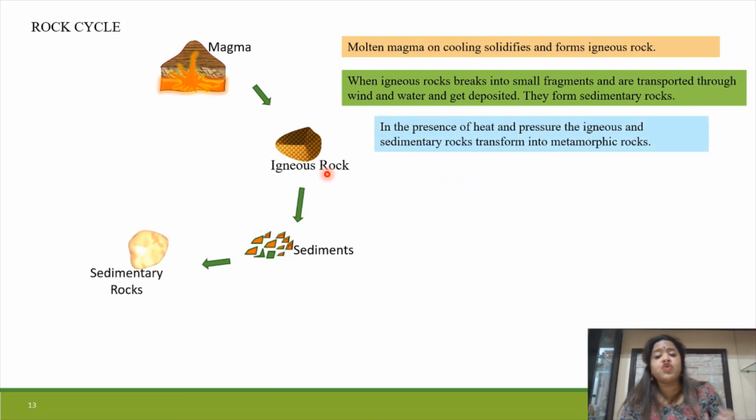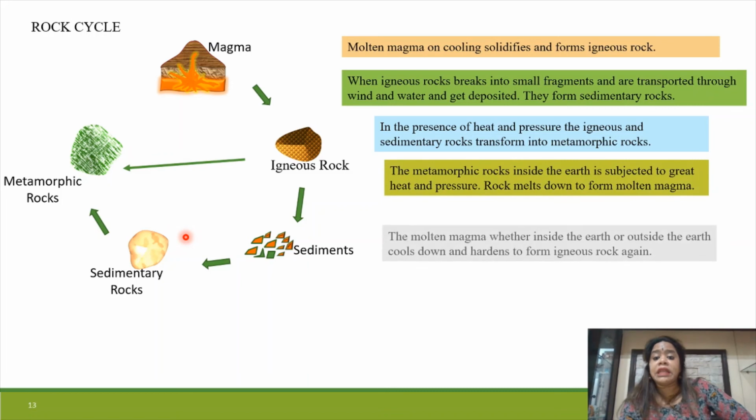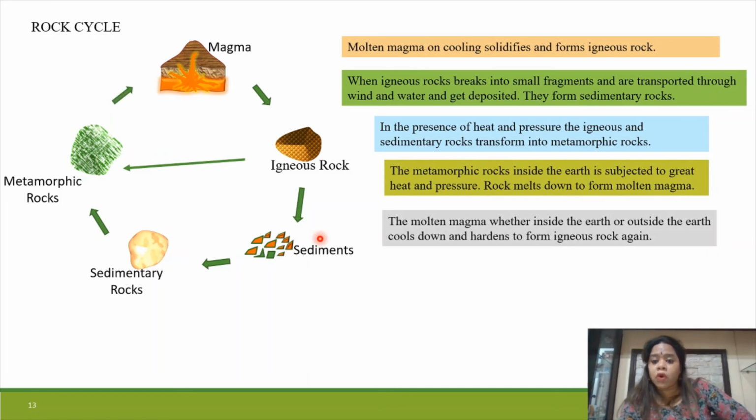In the presence of heat and pressure, the igneous and sedimentary rocks transform into metamorphic rocks. Then these metamorphic rocks inside the earth are subjected to great heat and pressure.